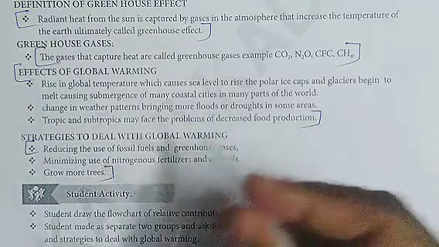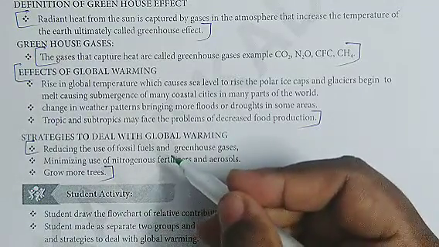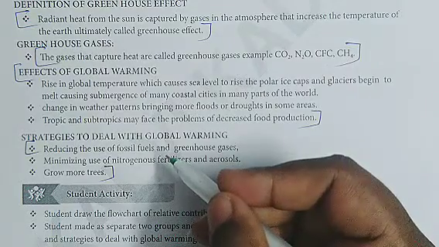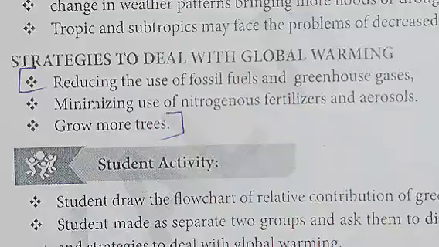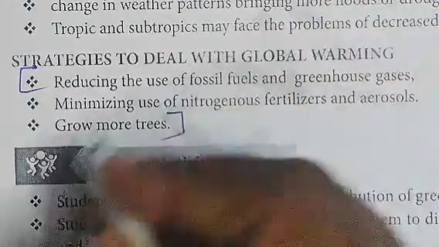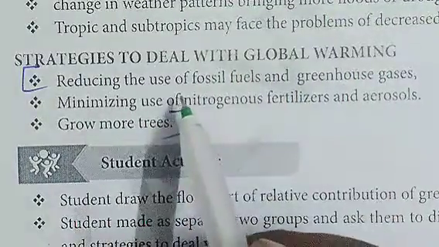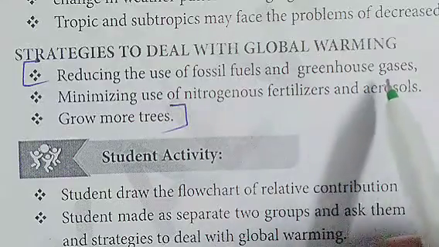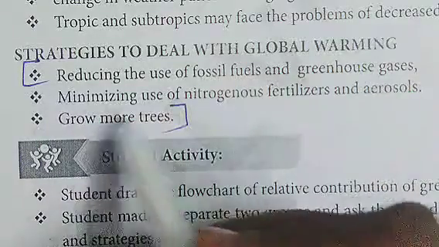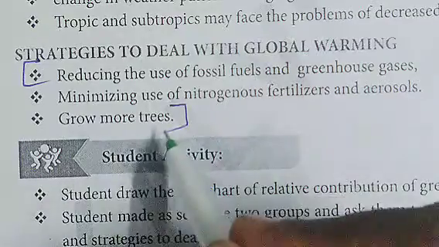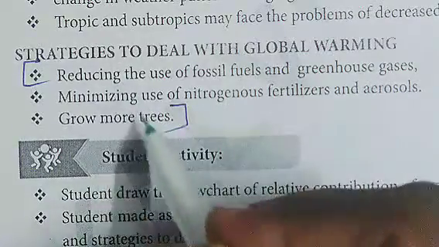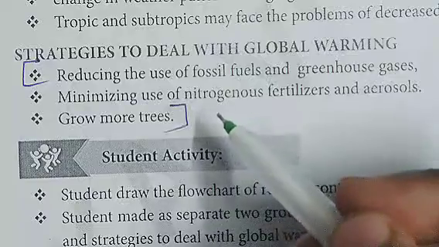Next, fourth one, bring out the alternates to control global warming. So for fourth question, the correct answer is reducing the use of fossil fuels and greenhouse gases, minimizing use of nitrogenous fertilizers and aerosols, grow more trees. These 3 points are the answer for fourth question.